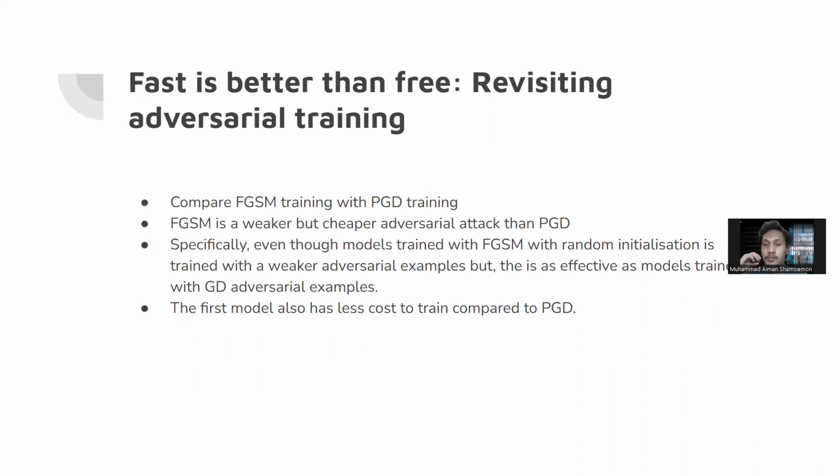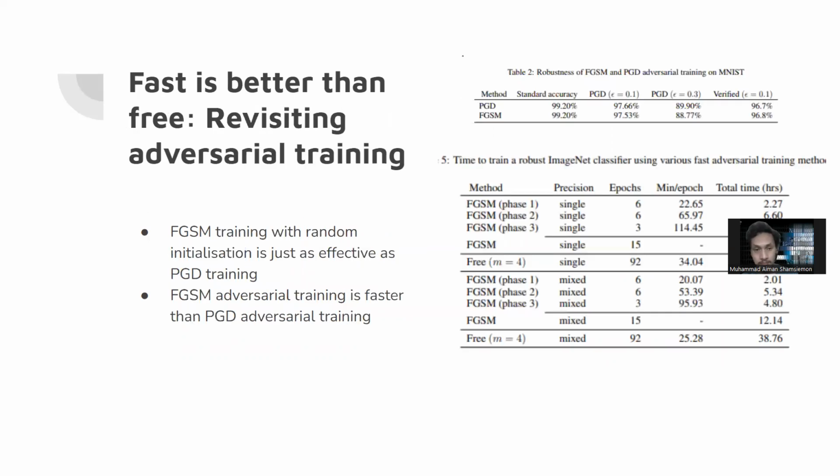Even though FGSM is a weaker adversarial attack compared to PGD, the resistance of models trained with it towards adversarially generated examples is relatively the same, or even about as effective as PGD, with a relatively lower computational cost.